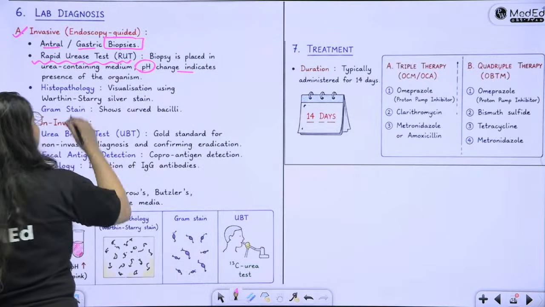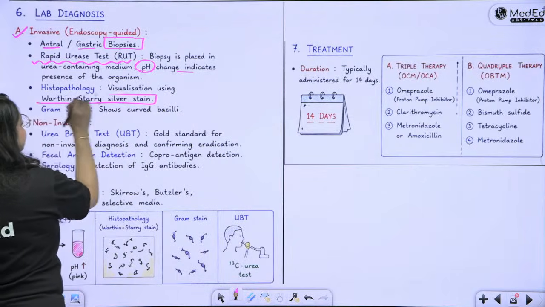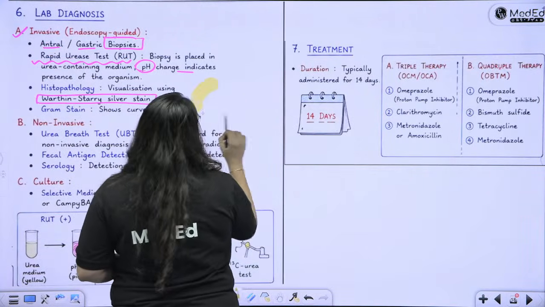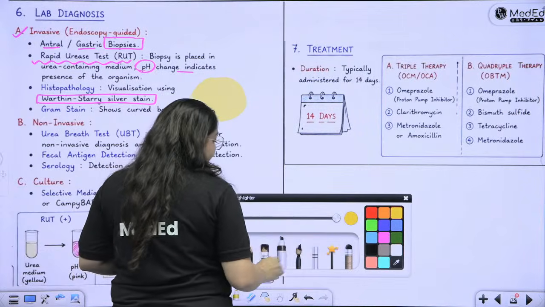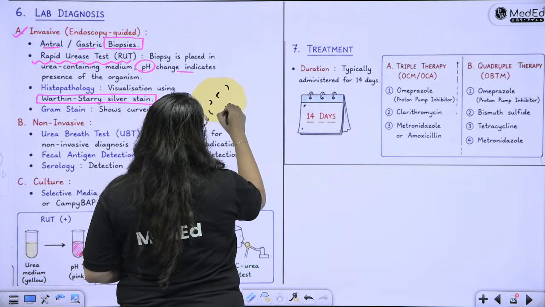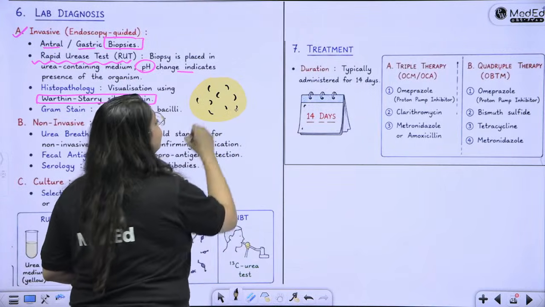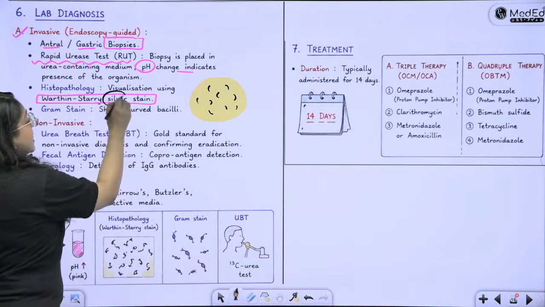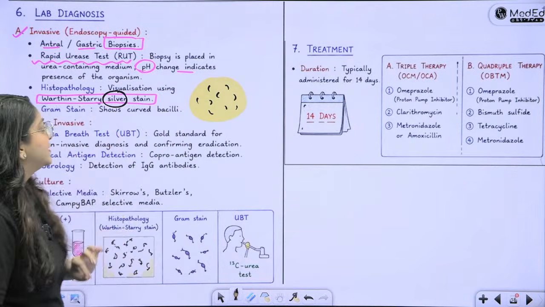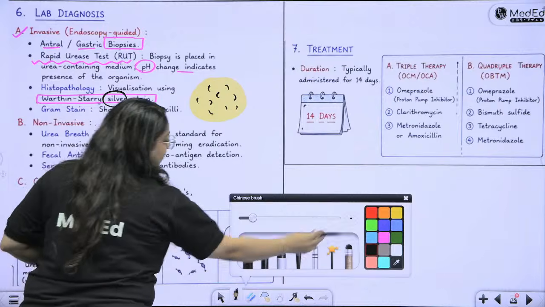You can also see the bacteria using the Warthin-Starry silver stain. It is the most important diagram to draw. Simply draw a yellow background and in that you draw your S-shaped little bacteria like this, because Warthin-Starry is silver. Whenever there is silver, it means black. So you will see the small curved bacteria against the background because of the silver staining, right?